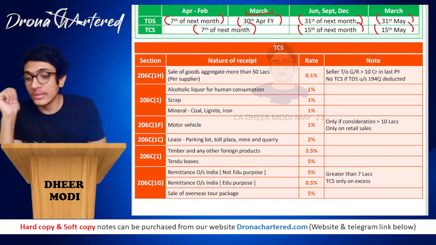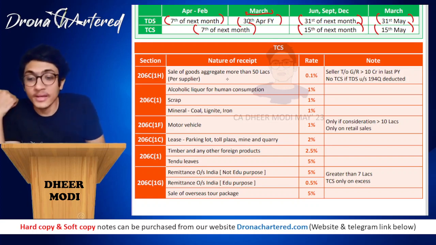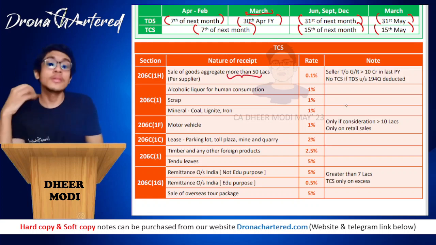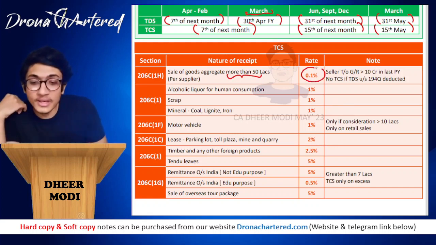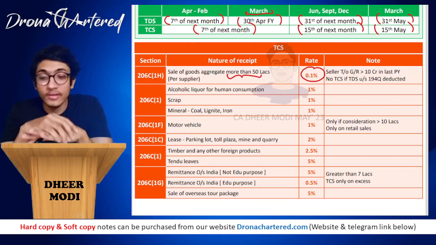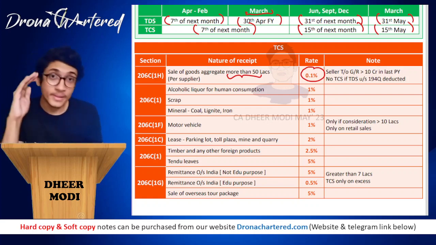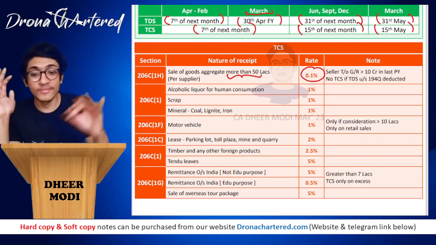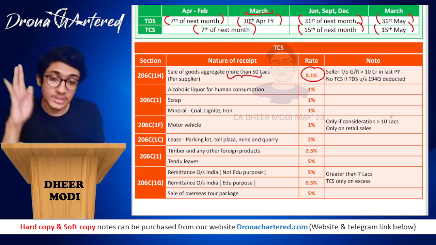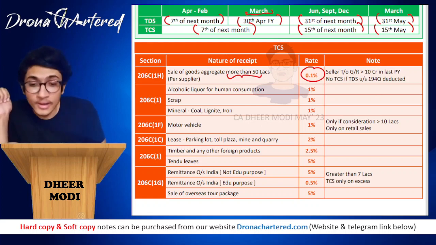So first is your section 206C1H. 206C1H is applicable on sale of goods aggregate more than 50 lakhs. So when sale of goods per supplier is more than 50 lakhs, in such a case, TCS will become applicable at the rate of 0.1%. This is the lowest rate of TCS, therefore this is first. Important section, please solve questions. I will only be briefing through the provisions. Question solving is your part. So at 0.1% TCS will be collected.